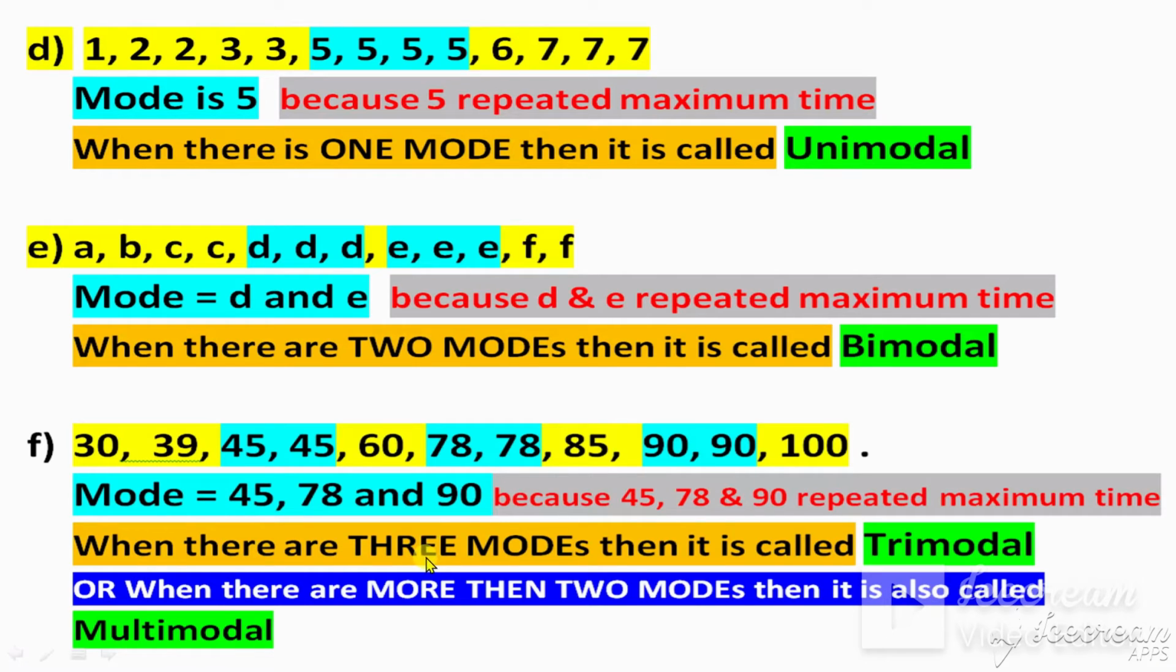When there are three modes, it is called trimodal, or when there are more than two modes, it is also called multimodal. You can say trimodal or multimodal. Multimodal means more than two modes. Okay.